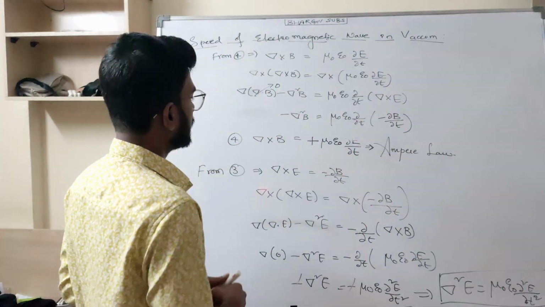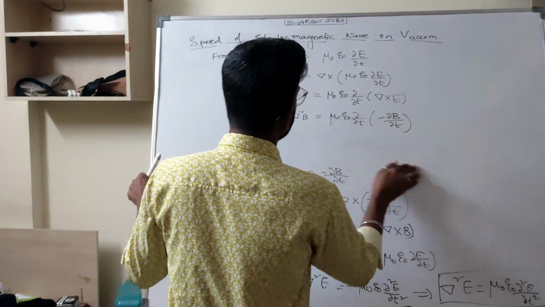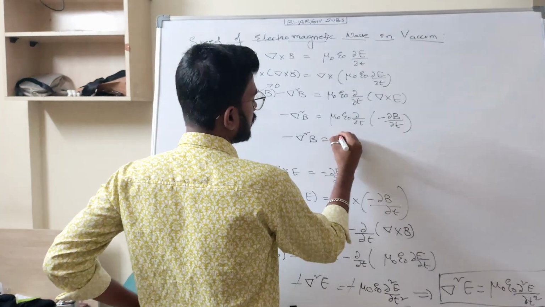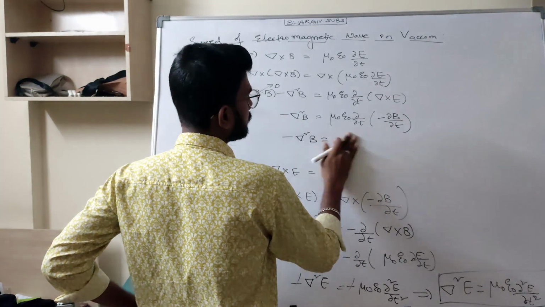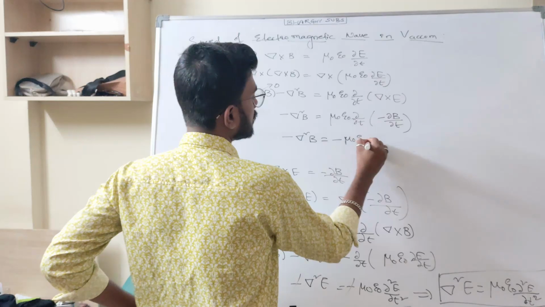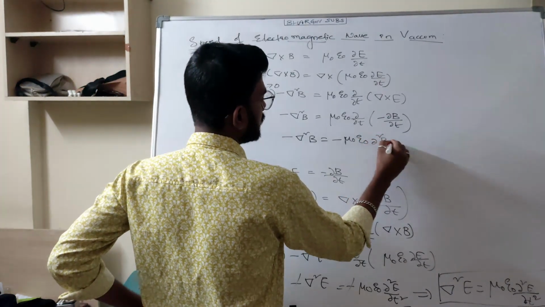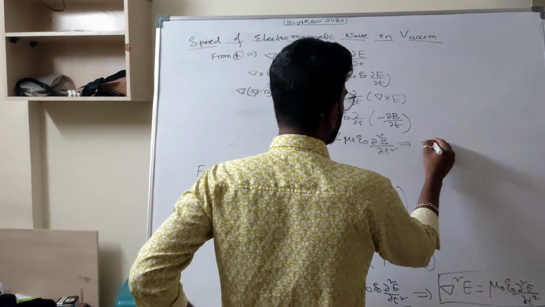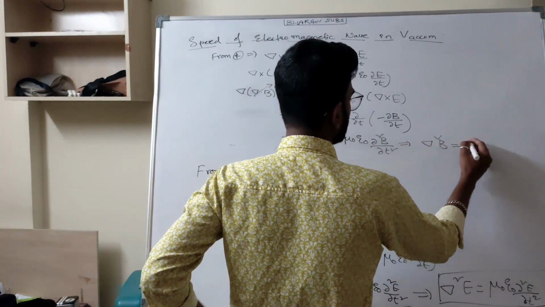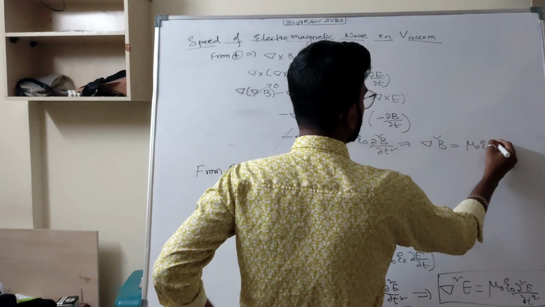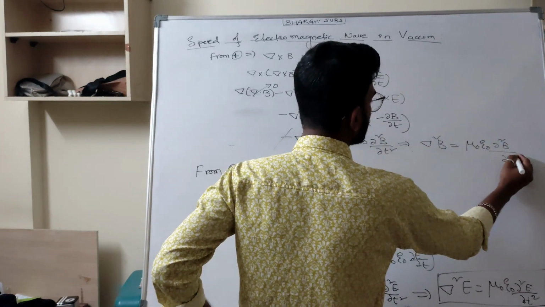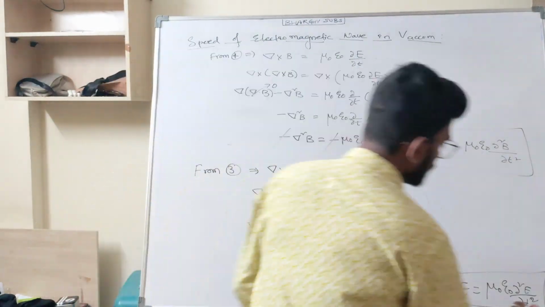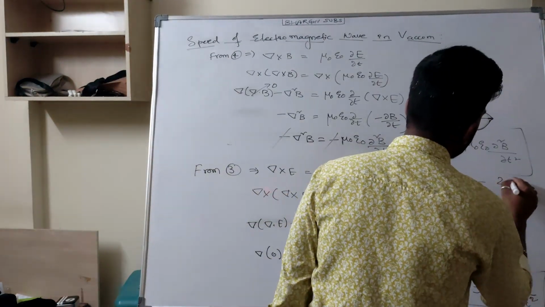Yeah, and I have to, again, minus del square B is equal to mu naught epsilon naught, minus, so minus mu naught epsilon naught dou square B by dou t square. So minus gets cancelled. So what did I get now? Del square B is equal to mu naught epsilon naught dou square B by dou t square. This was the other equation I got. Let us consider this as 1 and this as 2.